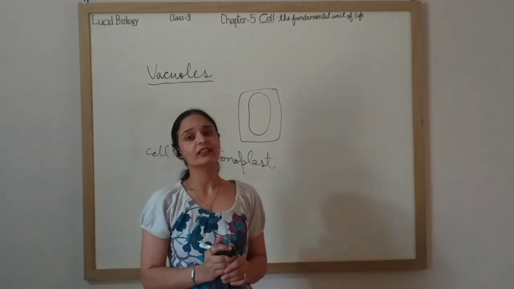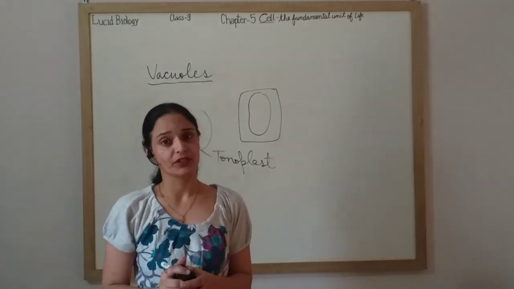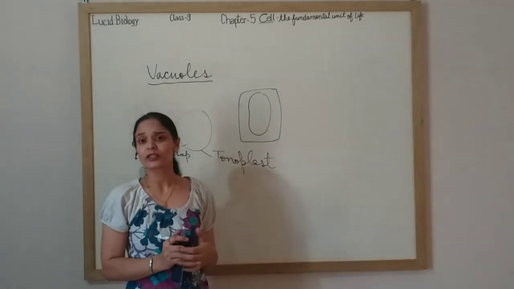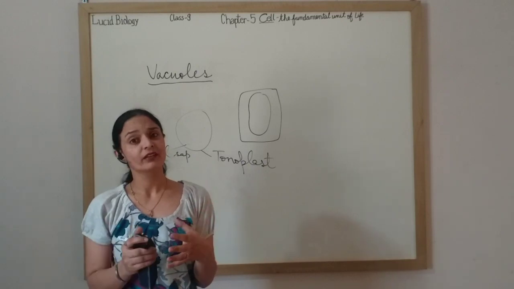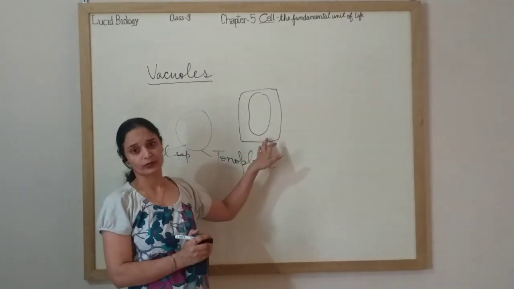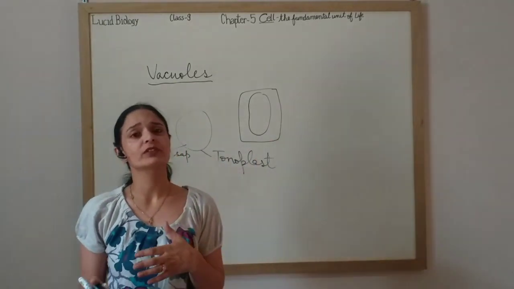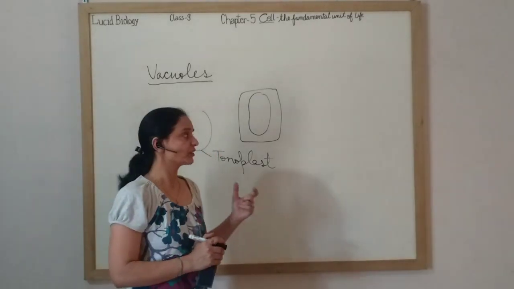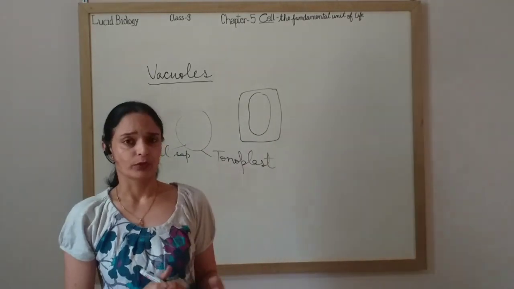So vacuoles are storage sacs which are unit membrane bound by tonoplast and having cell sap which contains important substances. In animal cells, they are few in number, scattered in the cytoplasm, and they are temporary. But in plant cells, from the Golgi apparatus or from the endoplasmic reticulum, vacuoles develop which combine with each other and make a large vacuole. So this is a basic difference. In animal cells, small vacuoles are present. In plant cells, there is a large vacuole.